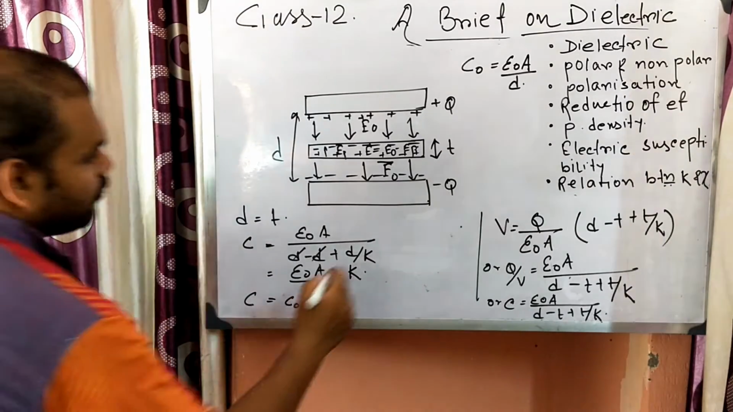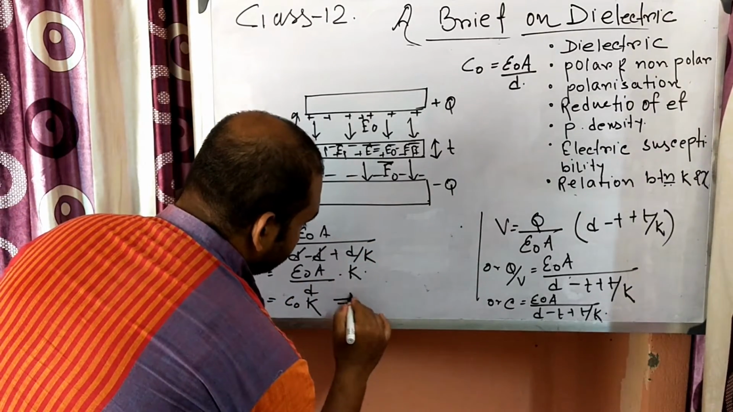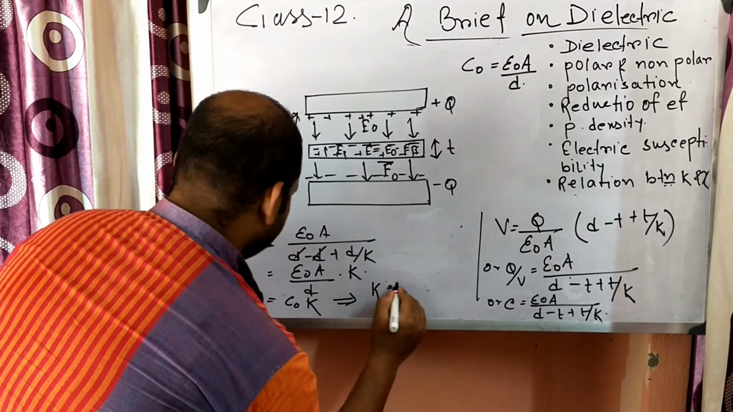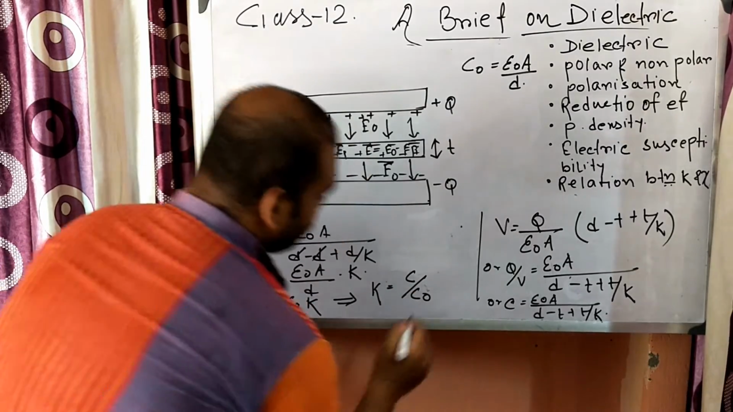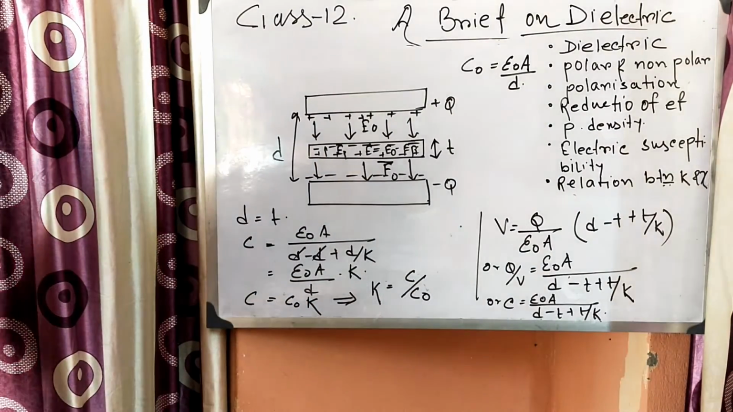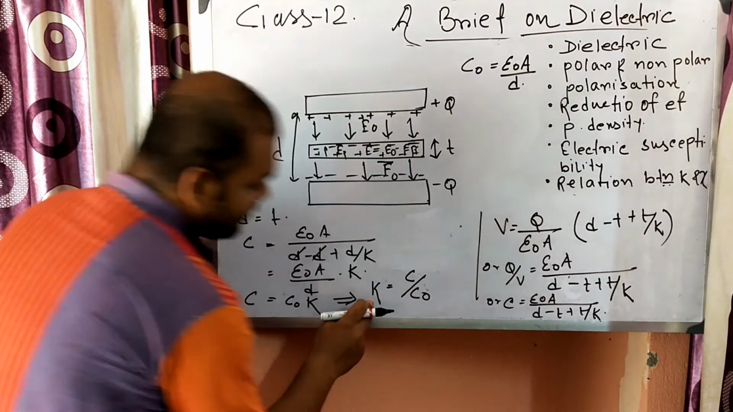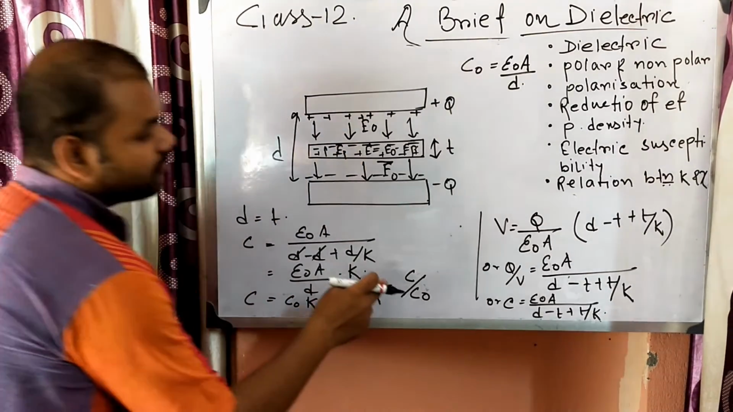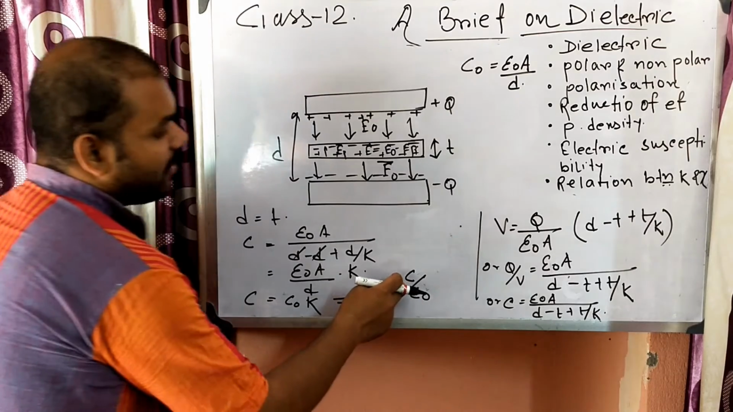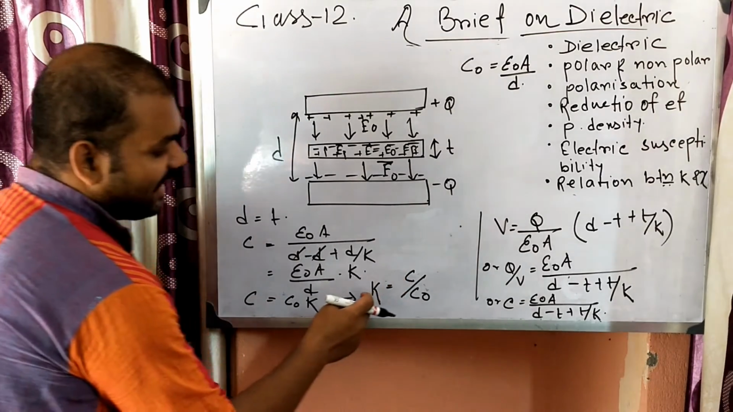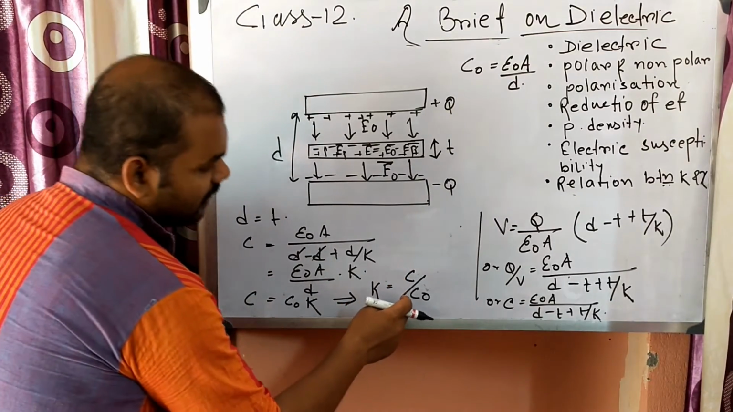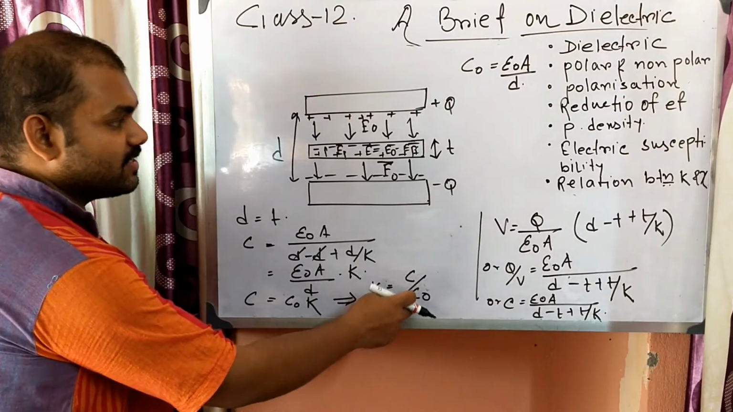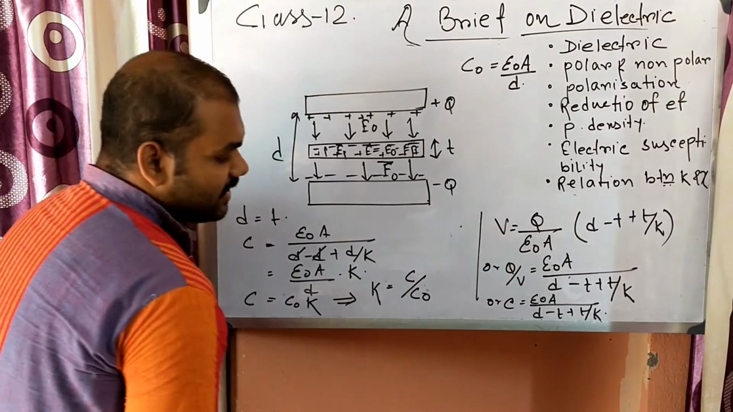So from here we can write K is equal to C by C0. In other words, the dielectric constant is the ratio of the capacitance of a capacitor with that dielectric to the capacitance of the capacitor with air in it.